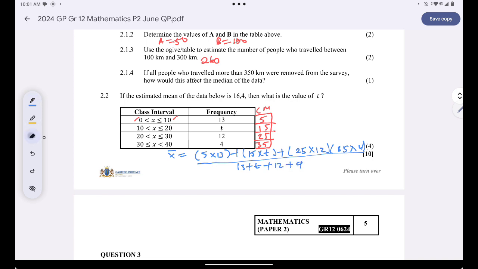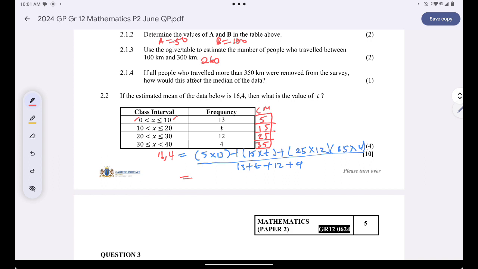Please guys, remember that the mean was given to us. The estimated mean is 16.4. So whenever I multiply the numbers at the top, I'll have 5 multiplied by 13 plus 25 multiplied by 12 plus 35 multiplied by 4.